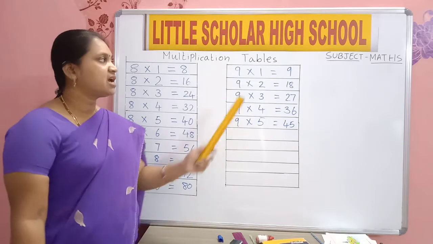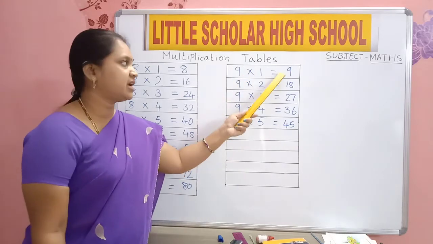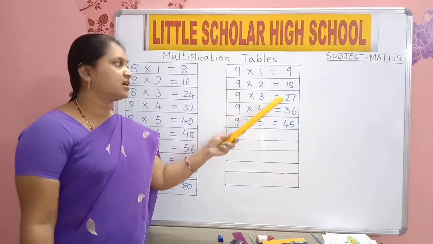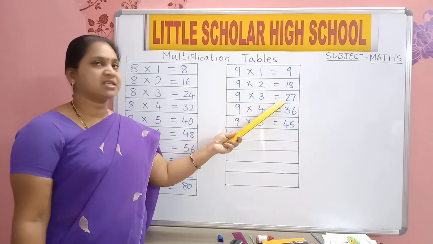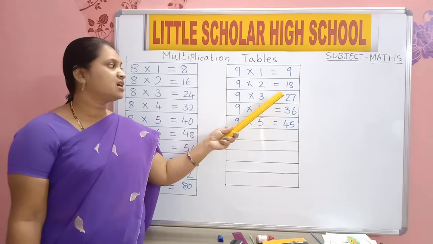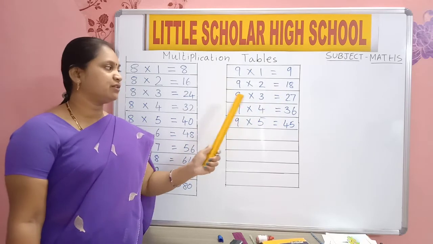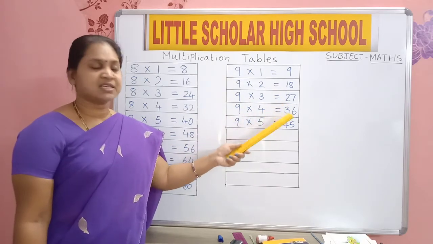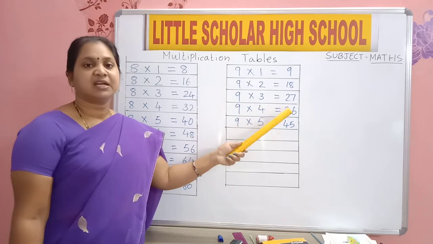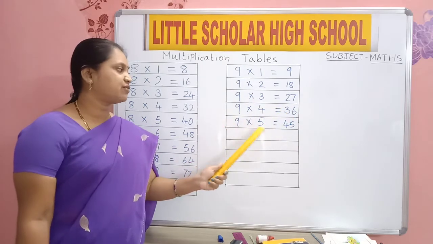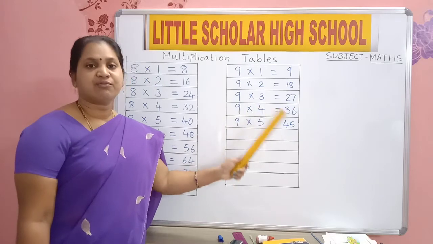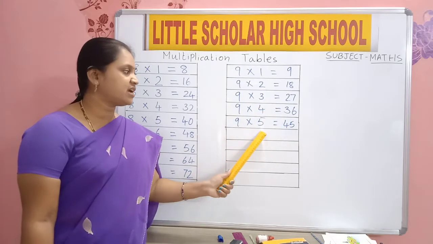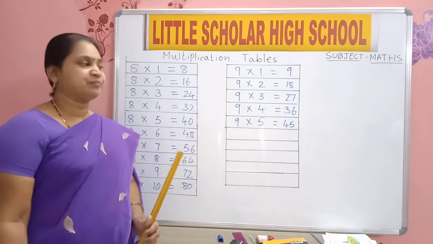Once again read. 9 ones are 9. 9 twos are 18. 9 threes are 27. 9 fours are 36. 9 fives are 45.